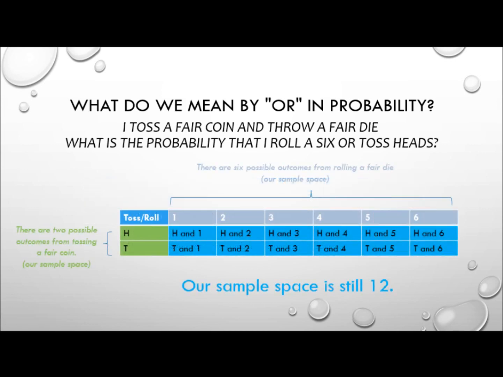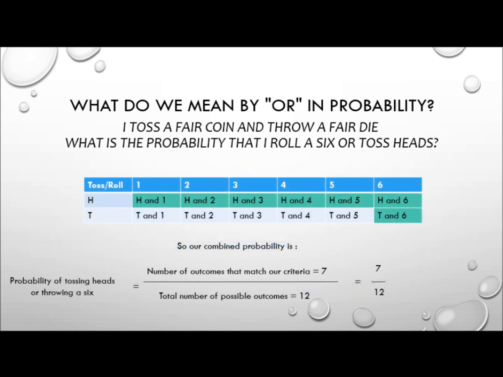Of course, our sample space is still 12, and no, I'm not going to read every single one of them out again, but we can remember that 6 times 2 is 12. So our combined probability, the probability of tossing heads or throwing a 6, is equal to the number of outcomes that match our criteria, which we remember is 7, divided by the total number of possible outcomes, which is 12. So our probability is 7 out of 12, or 7 over 12.